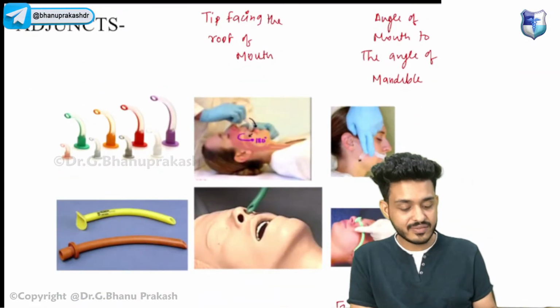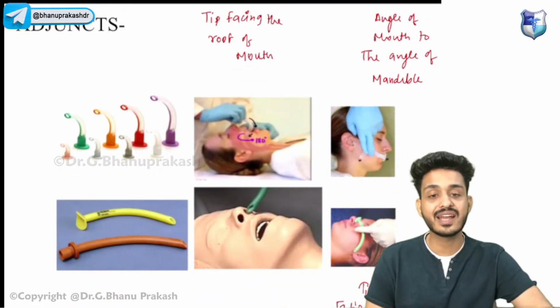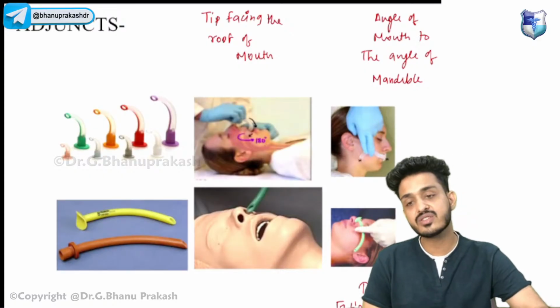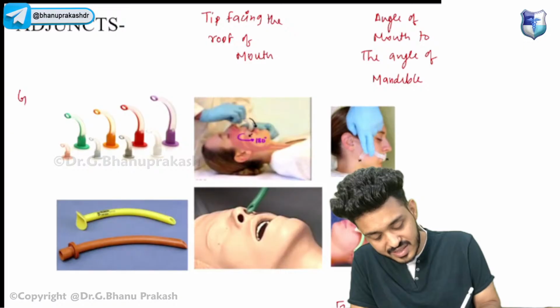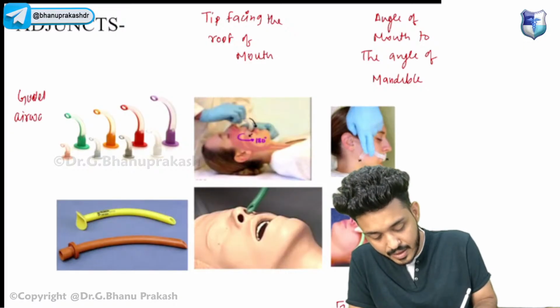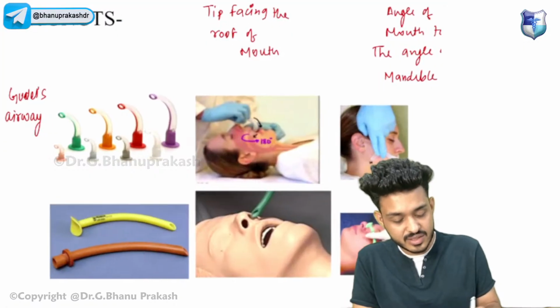We have different adjuncts. What we have seen, we have 2 types of adjuncts. First one is oropharyngeal, second one is nasopharyngeal. Try to see here. The first structure that you can see here is known as Goodell's airway.